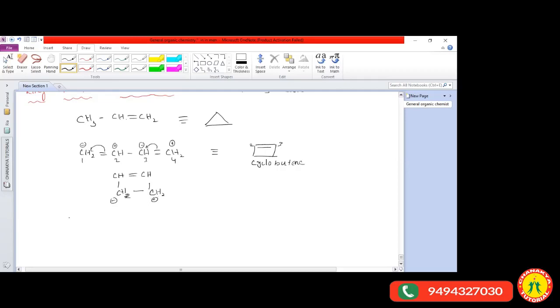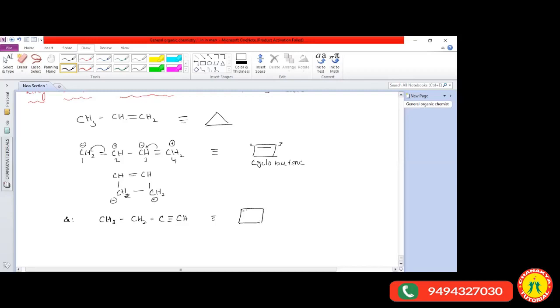And one more example I'll give. What is another example here? Butyne: CH3-CH2-C≡CH. Actually, this we can call 1-butyne. So 1-butyne is also converted into cyclobutene.